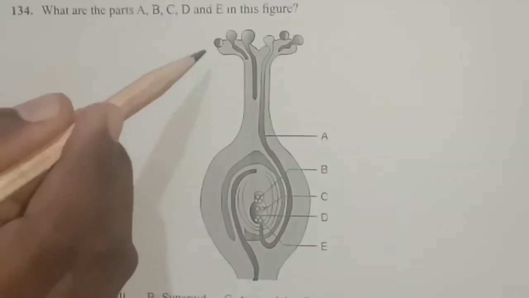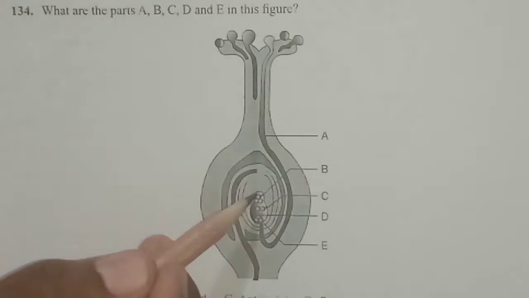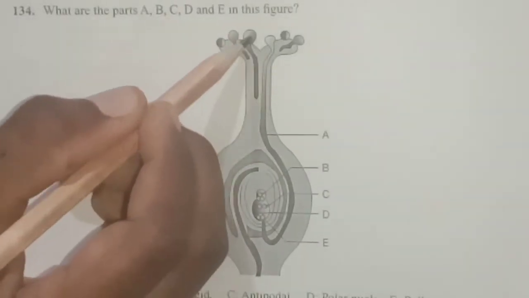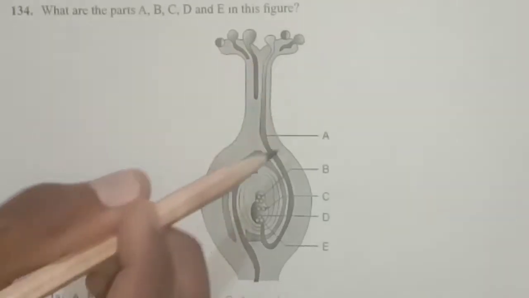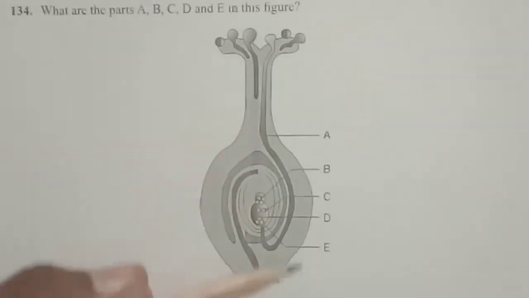So here this is the stigma, style and ovary part having an ovule. Here these are the pollen grains which are germinating, and at the time of germination they produce the pollen tube. So what they have labeled A is actually the pollen tube.